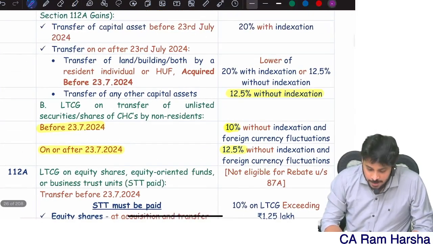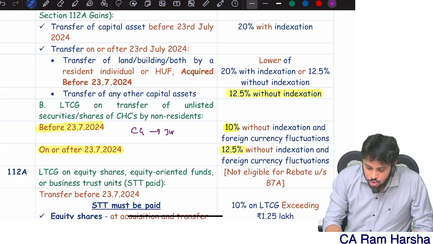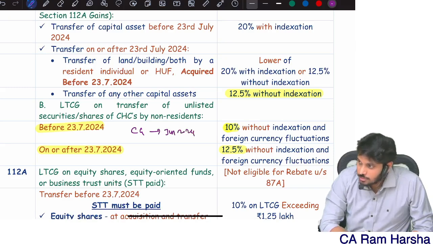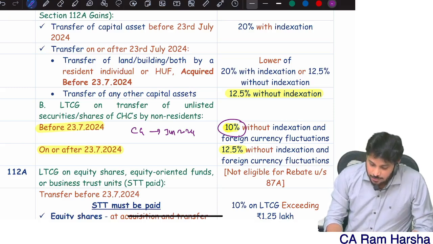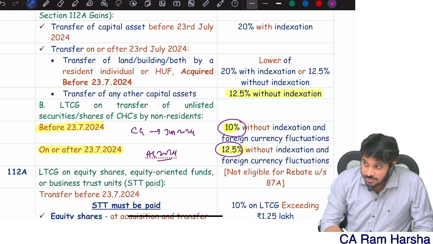Very simple. Sir, I got a capital gain in June 2024. Then my tax rate on that capital gain is 10%. Sir, I got a long-term capital gain in August 2024. Then the tax rate is 12.5%. But I'm telling you right now, leave all that about when 10 and when 12.5, because we are going to discuss capital gains in depth in the capital gains chapter. What is this 23rd July? Everything I'll discuss in the capital gains topic.